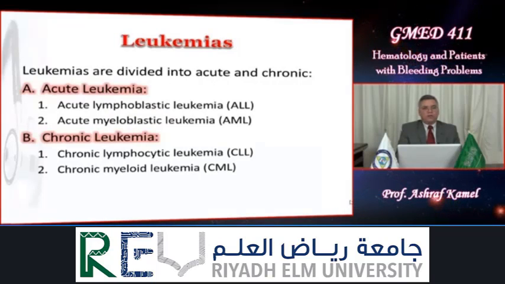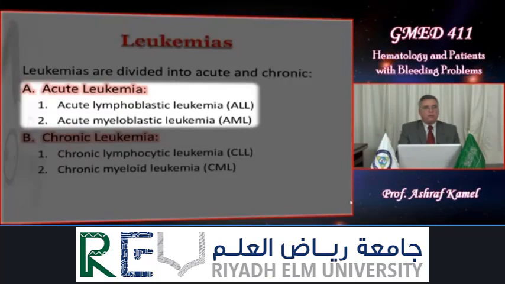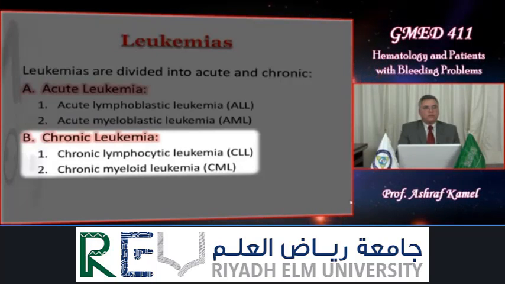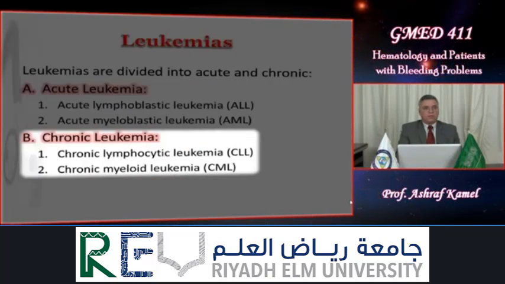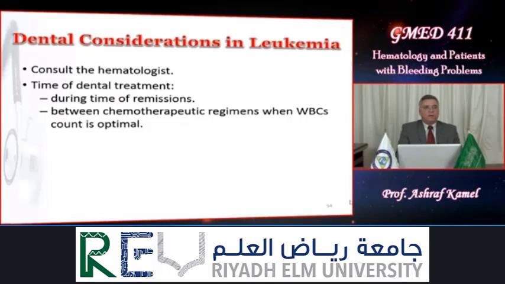Leukemias. Leukemias are divided into acute and chronic. In acute leukemia, there are 2 types: acute lymphoblastic leukemia and acute myeloblastic leukemia. In chronic leukemia, we have chronic lymphocytic leukemia and chronic myeloid leukemia. So the difference between acute leukemia and chronic leukemia is in the type of the cell which is affected. In acute leukemia, it's a blast cell, an immature cell, while in chronic leukemia, it is a mature cell. What are the dental considerations in leukemia?